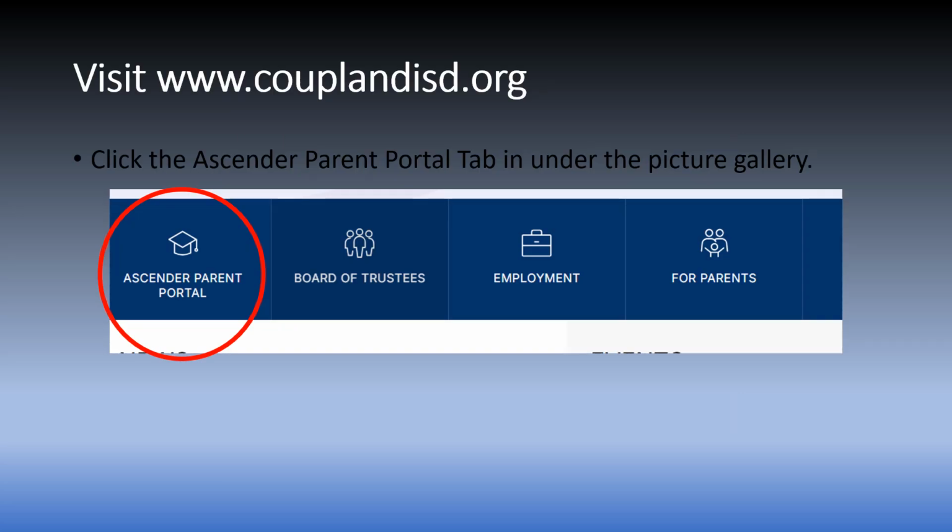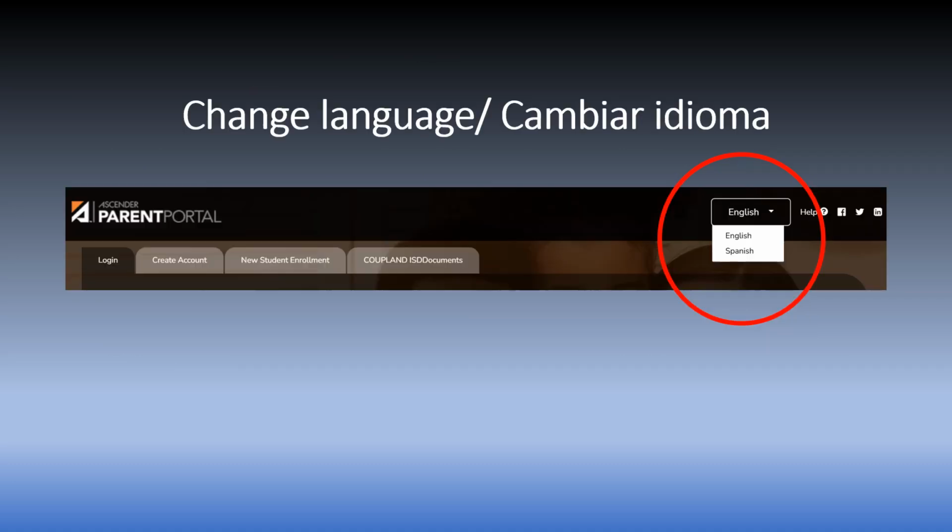To navigate to the Coupland ISD Ascender Parent Portal, go to couplandisd.org and scroll to the ribbon under the gallery. Click the Ascender Parent Portal tab. Once on the page, you can change your language preference here.